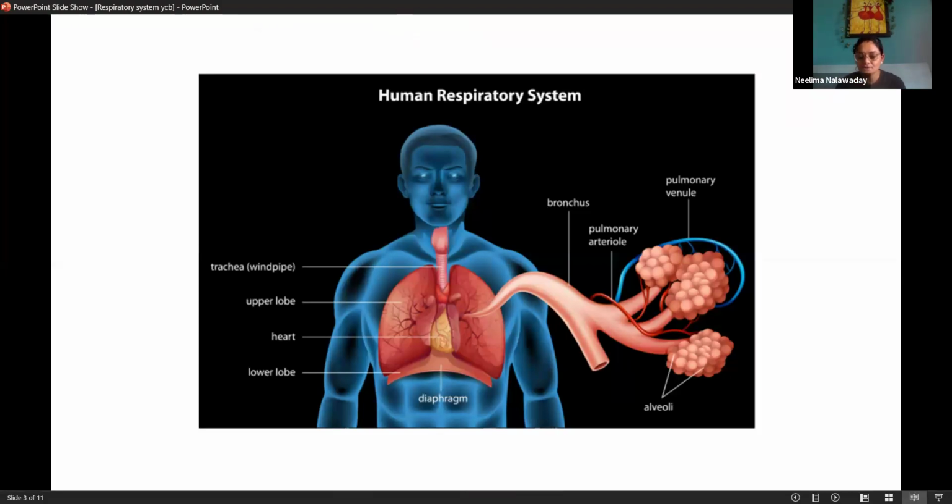As I mentioned, breathing and respiration are the two major procedures in the respiratory system. Breathing is just taking air in and exhaling air out. Respiration is also called cellular respiration.